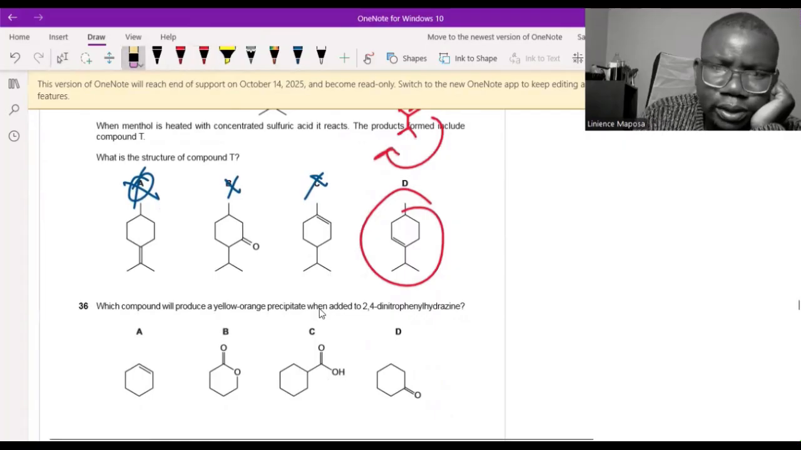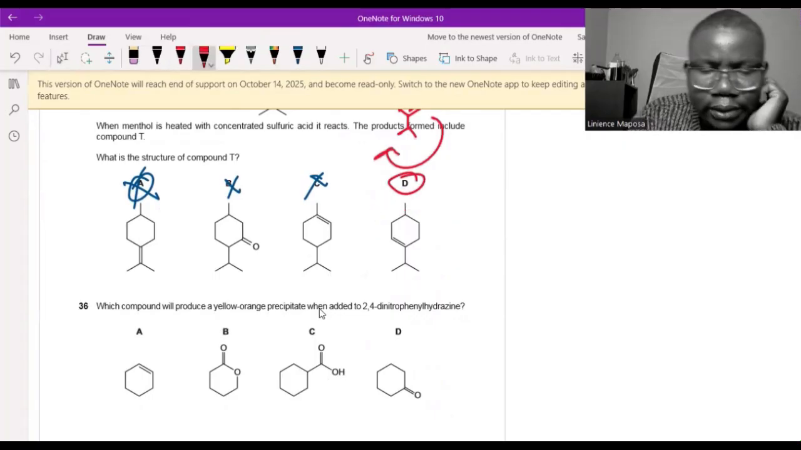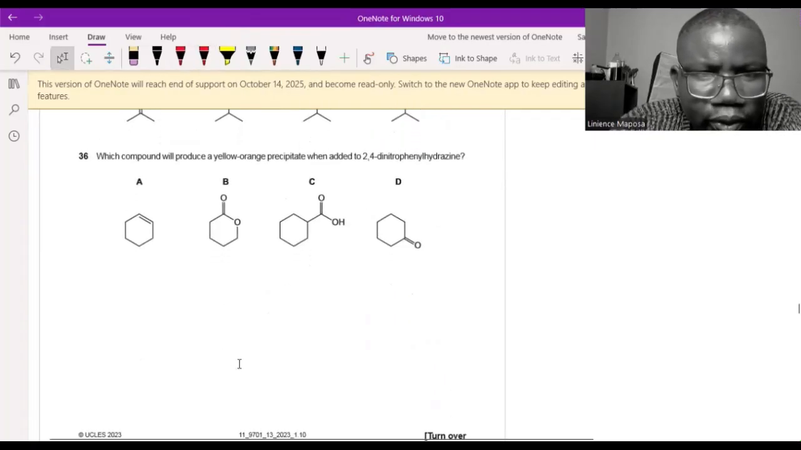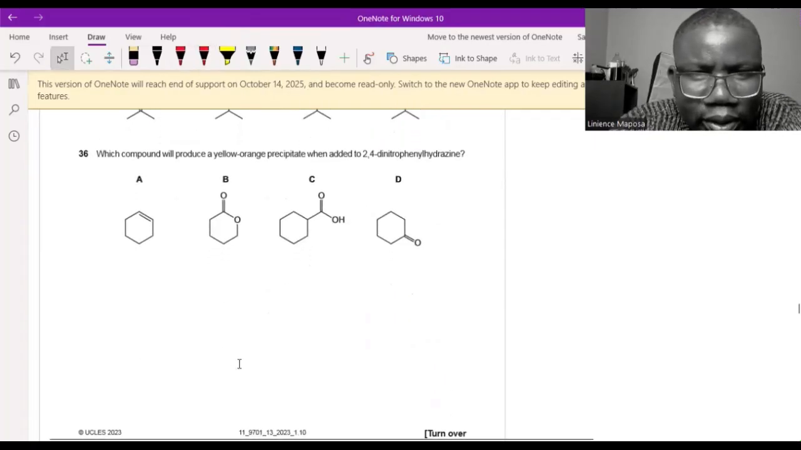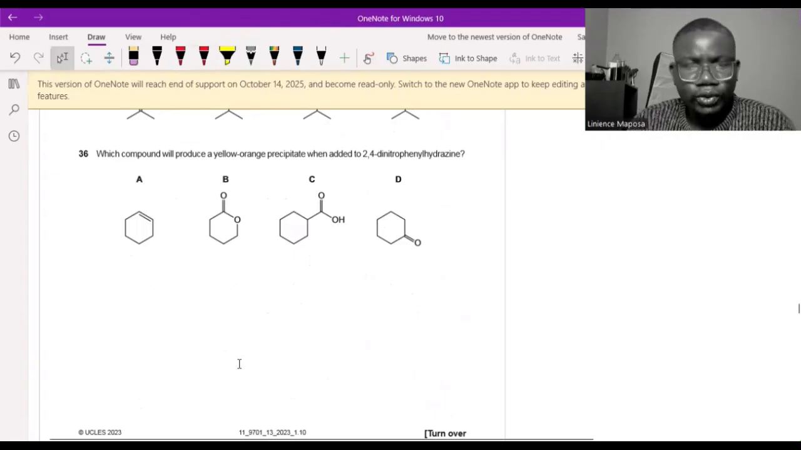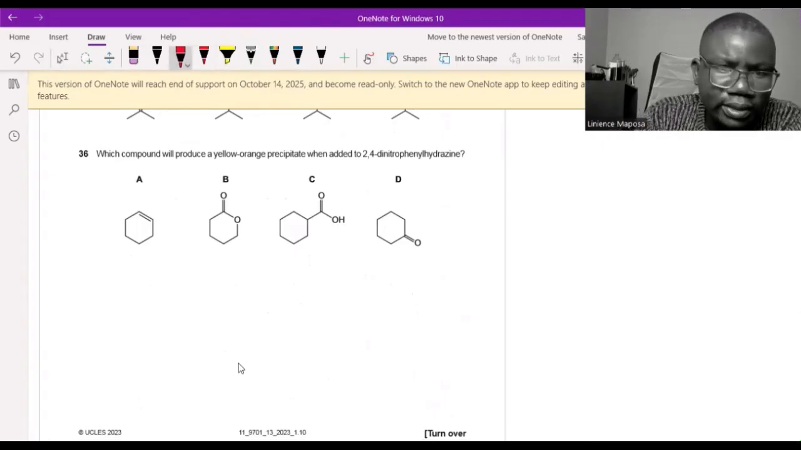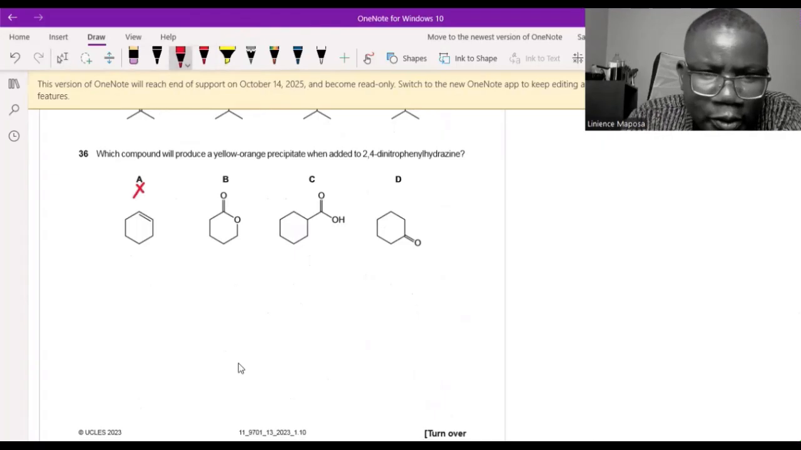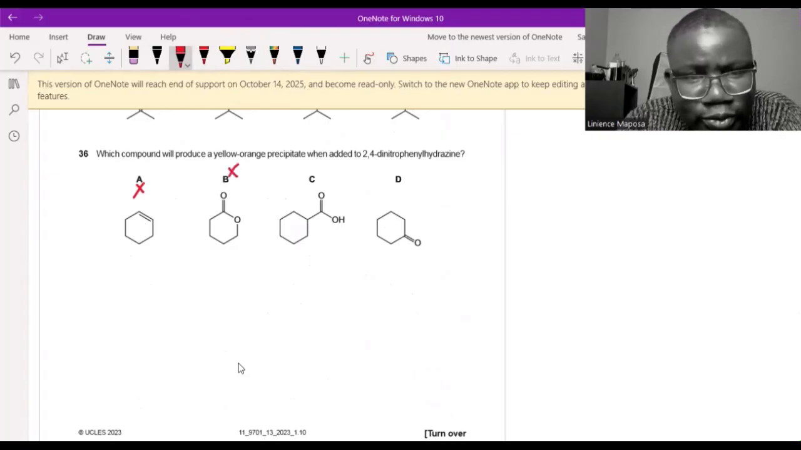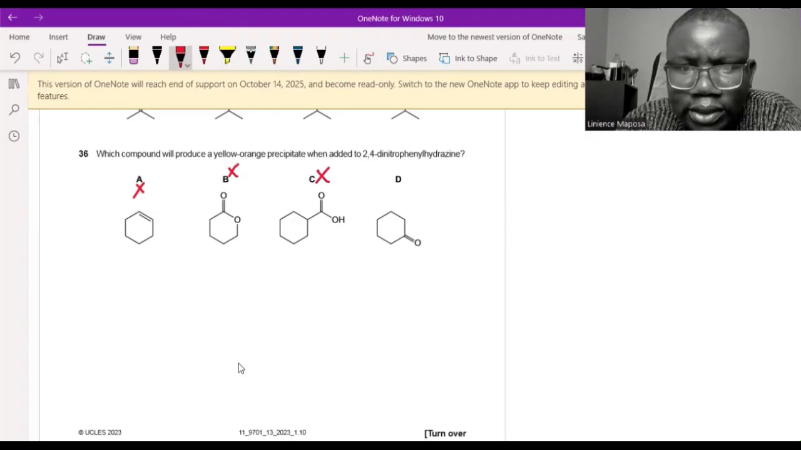Okay, let's continue with the way of marking these answers. We marked this one. We said answer here is D. 36. Which compound will produce a yellow-orange precipitate when added to 2,4-dinitrophenylhydrazine? 2,4-DNPH is used to test for carbonyl compounds, not alkenes. We use bromine water for this one. Not esters, which we can hydrolyze with acid or alkaline. This is a carboxylic acid. You don't use dinitrophenylhydrazine to test for carboxylic acids. Out. Answer is D. Yes, this one is a ketone. Correct.